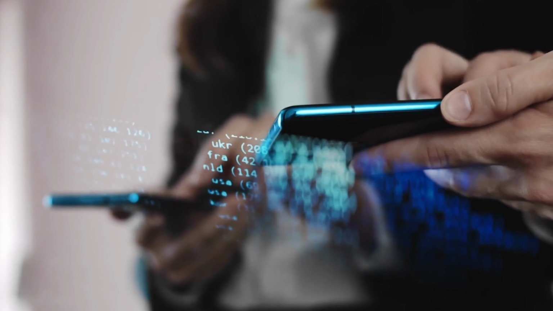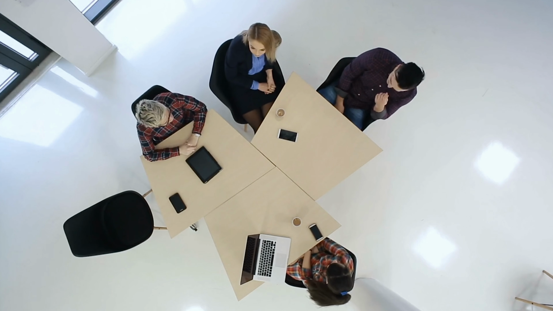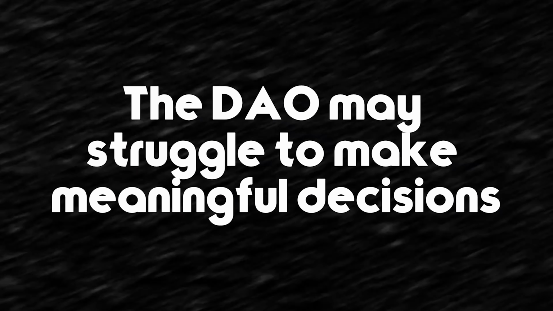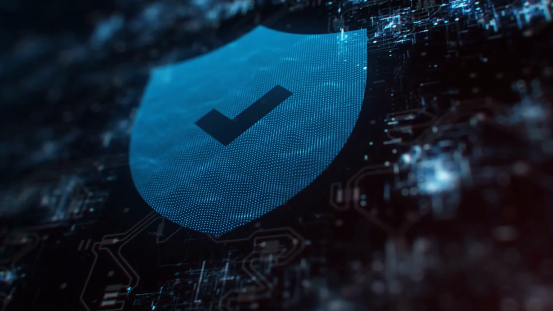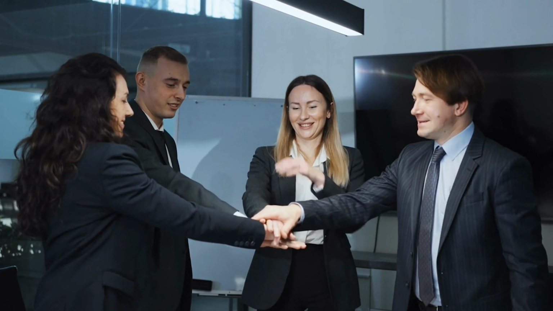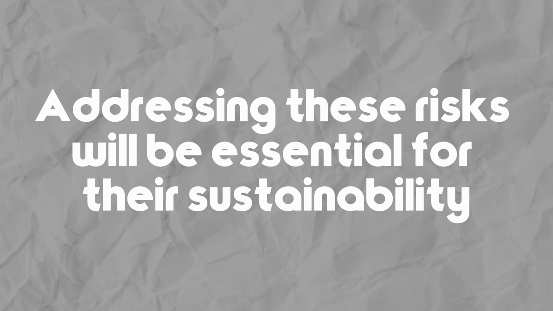Smart contracts can be vulnerable to exploitation, and governance disputes may arise. Participation is also crucial. If too few members are engaged, the DAO may struggle to make meaningful decisions. Ensuring the security of smart contracts and fostering active involvement are key to the long-term success of DAOs. Addressing these risks will be essential for their sustainability.